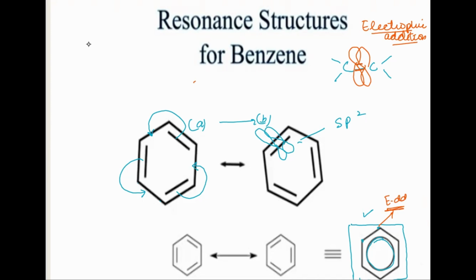So basically, in order to break this particular delocalized electron system, they require at least 150 kilojoules per mole of energy to break this delocalization, which is a large amount of energy. And that is one of the reasons, again, why benzene reactions or aromatic reactions are slow, and they require specific characteristic conditions, maybe catalytic conditions or high temperature conditions, as compared to the reactions which an alkene undergoes.